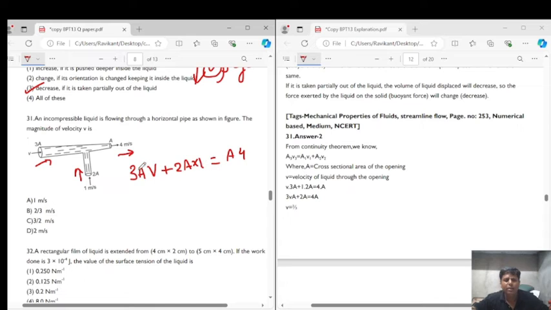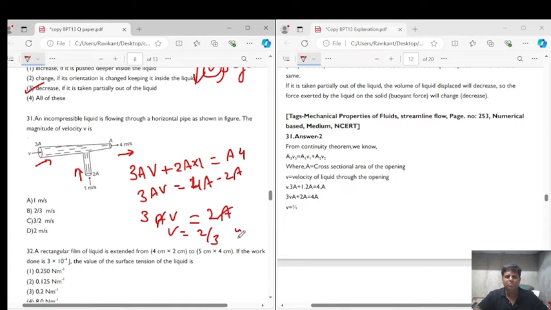So from here we get 3AV is equal to 4A minus 2A. So we get 3AV is equal to 2A. A, A goes off. We get V is equal to 2 by 3 meter per second.